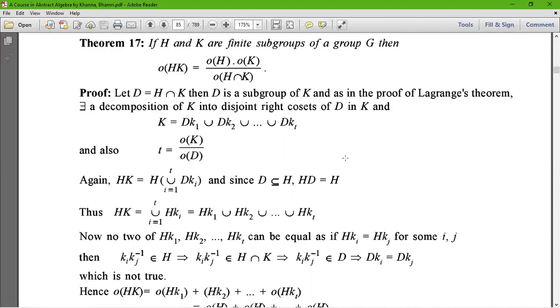Again, it can be taken for HK. Now, HK equals H into union of Dki, which are shown above.